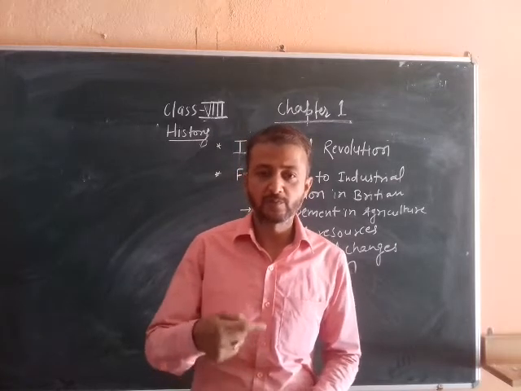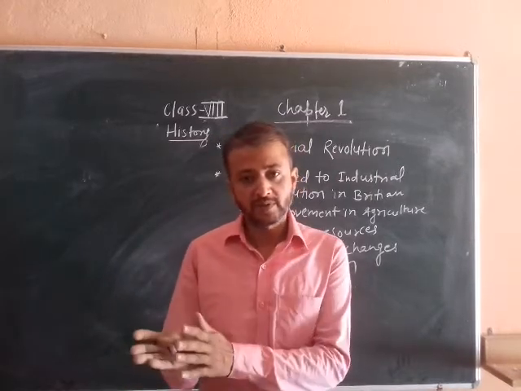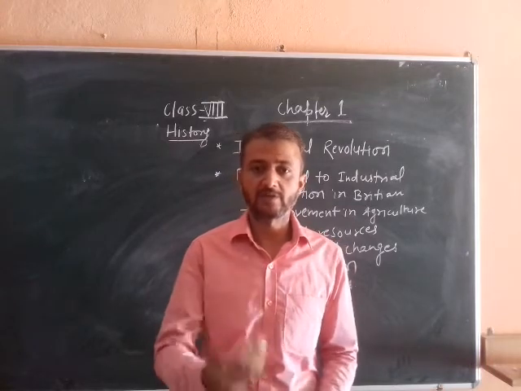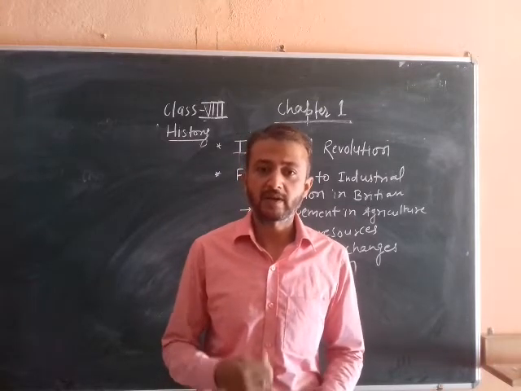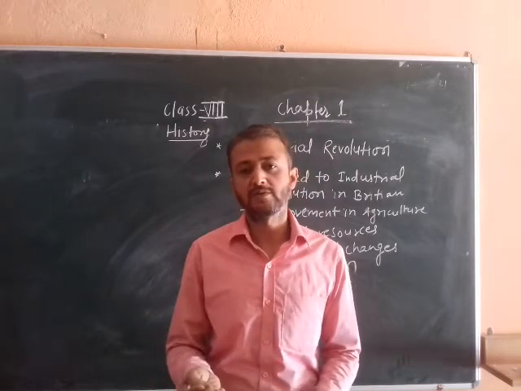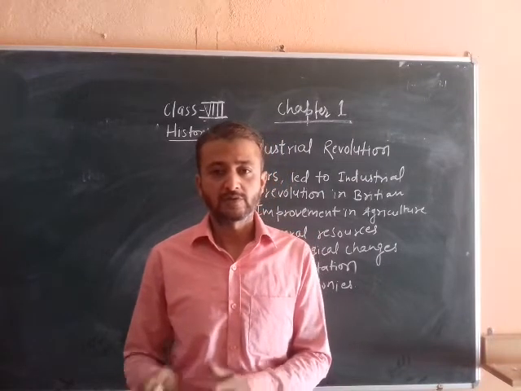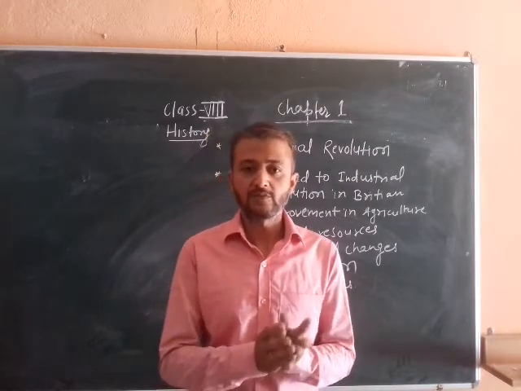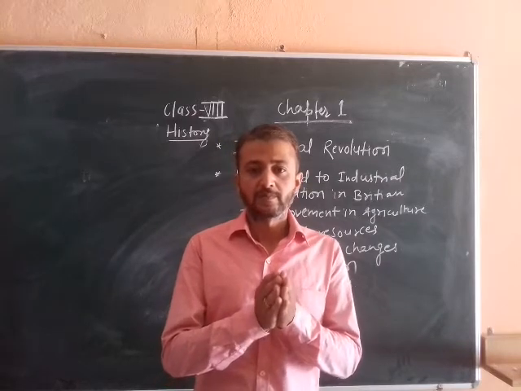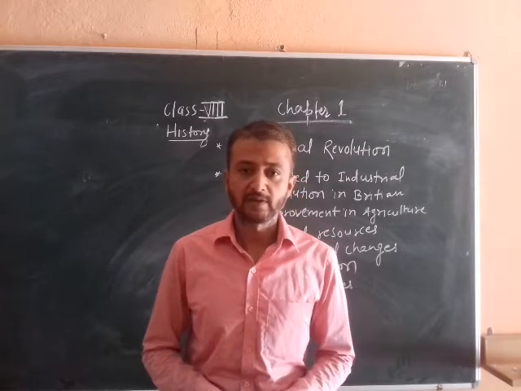So due to improvement in agriculture, many industries were set up that were based on agriculture, because agriculture is the primary activity that provides us raw materials, and by using those raw materials we produce finished goods. So thus we can say that due to improvement in agriculture, the industrial revolution started in Britain, in England.